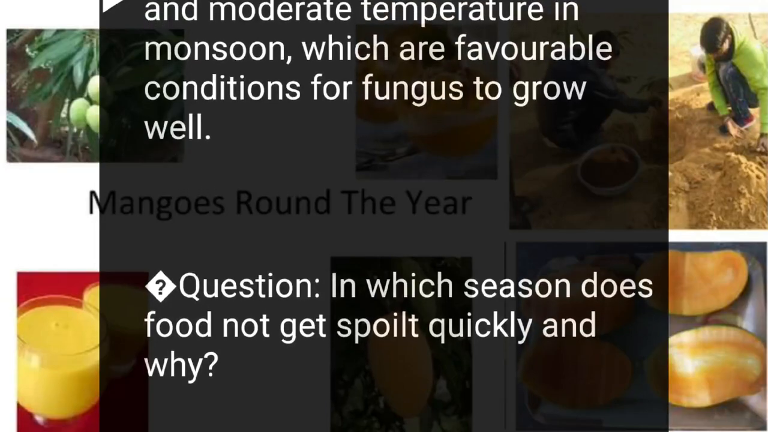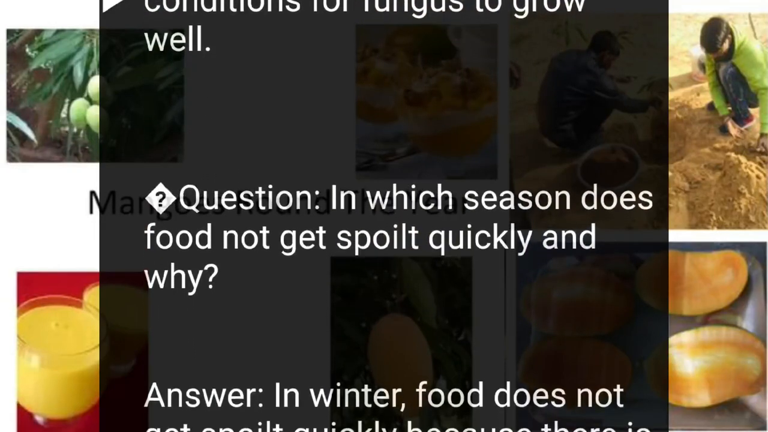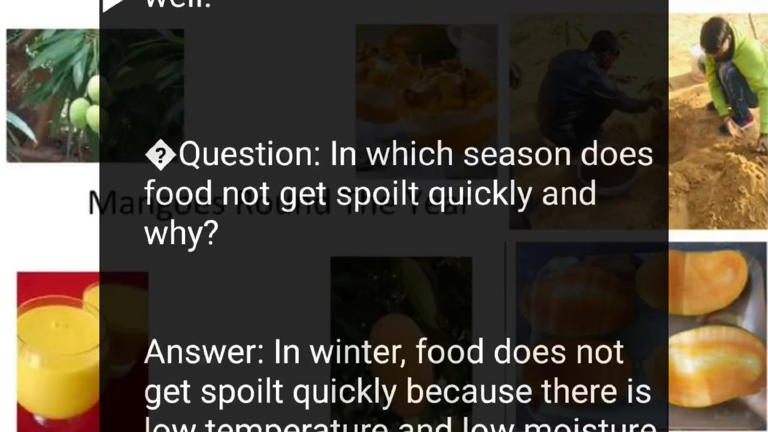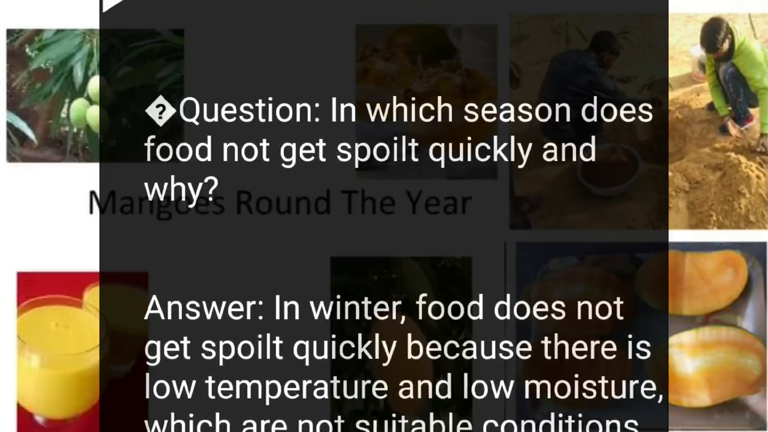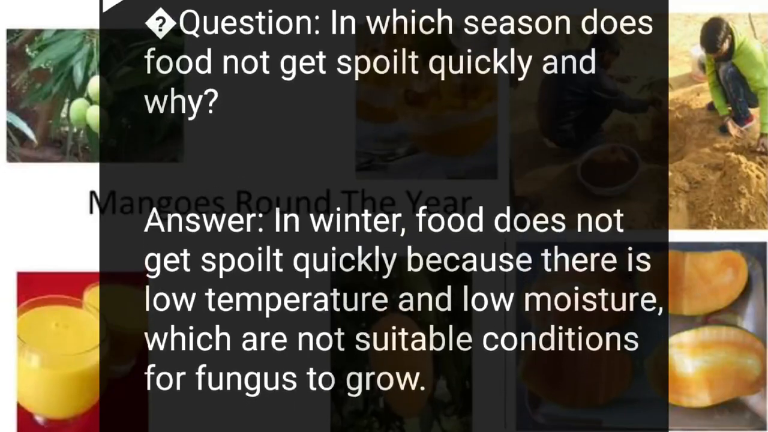Question: in which season does food not get spoiled quickly and why? Answer: in winter, food does not get spoiled quickly because there is low temperature and low moisture, which are not suitable conditions for fungus to grow.